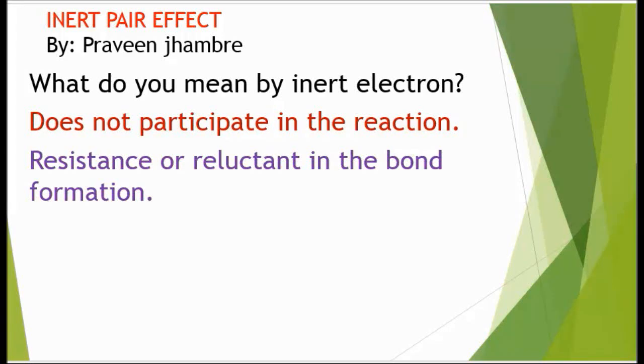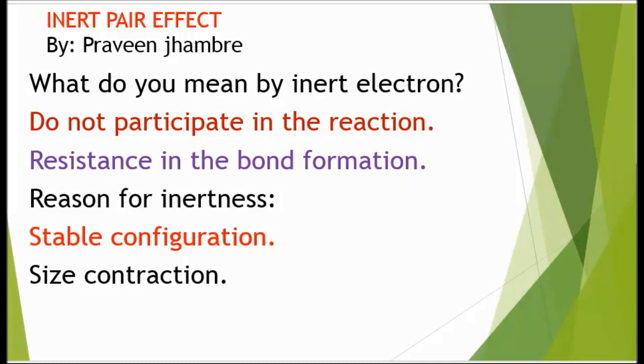In this part, we will discuss the inert pair effect. First, what do you mean by inert electrons? An inert electron is that electron which does not participate in the reaction or is reluctant in bond formation. What is the reason for the inertness of an electron? If an element has a stable configuration, then its valence electrons are inert.